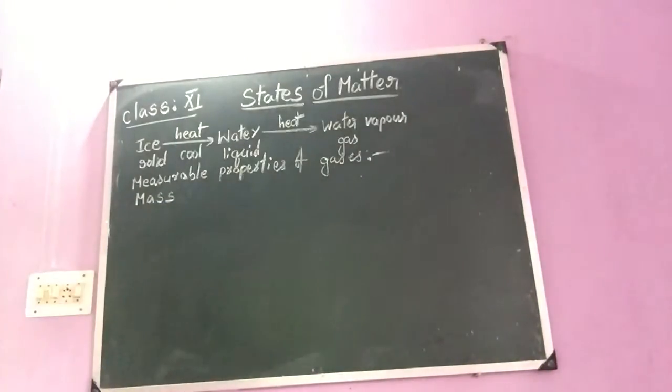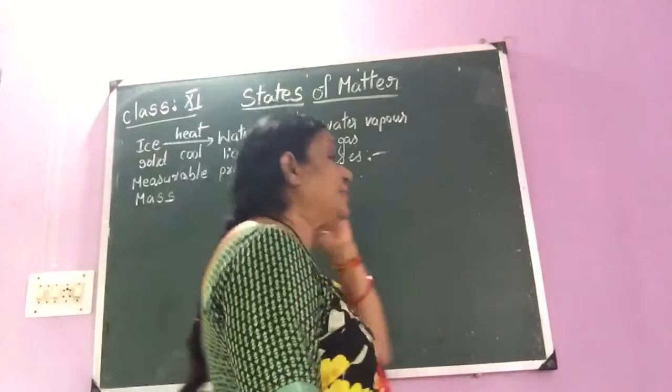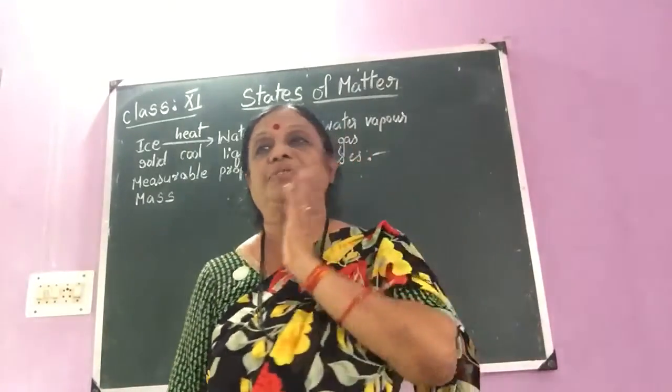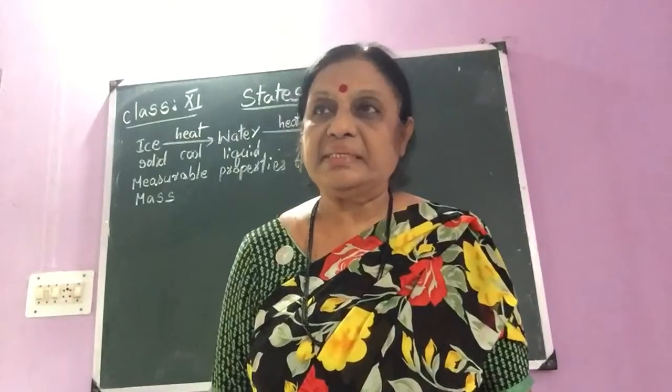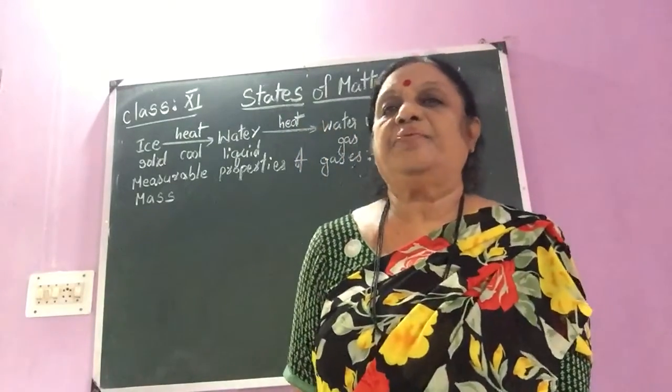Okay, children? Now, according to the kinetic theory of molecular theory, all forms of matter are composed of small, rapidly moving particles. Now, the same substance, children, can exist in three forms. The same substance can exist in three forms.